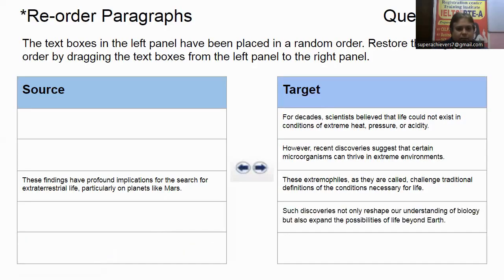Okay, now this will be the next one. Such discoveries not only reshape our understanding of biology, but also the possibilities beyond that. I get another extension of the argument two. And now see that this is the last one. These findings look like a perfect conclusion of the discussion. So I will take it as the last statement, the conclusion statement.